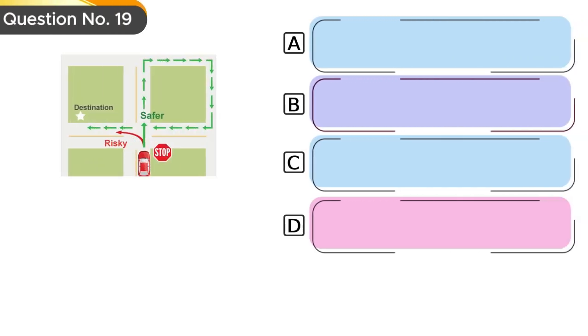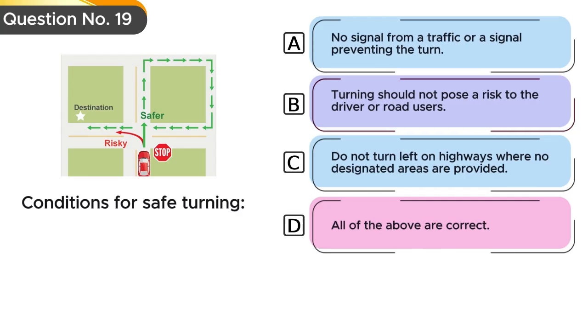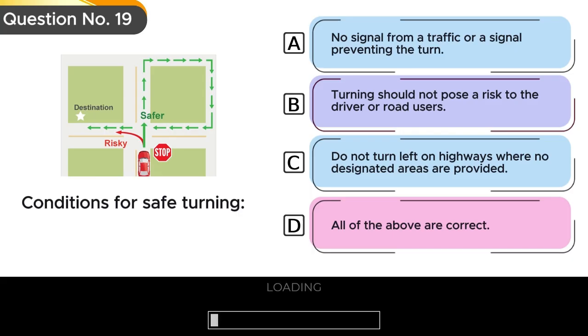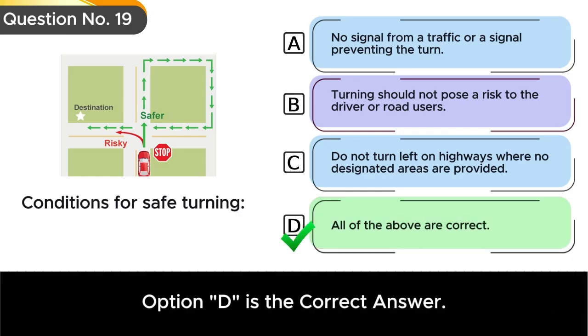Question number 19. Conditions for safe turning. Option A. No signal from a traffic officer or a signal preventing the turn. Option B. Turning should not pose a risk to the driver or road users. Option C. Do not turn left on highways where no designated areas are provided. Option D. All of the above are correct. Option D is the correct answer.